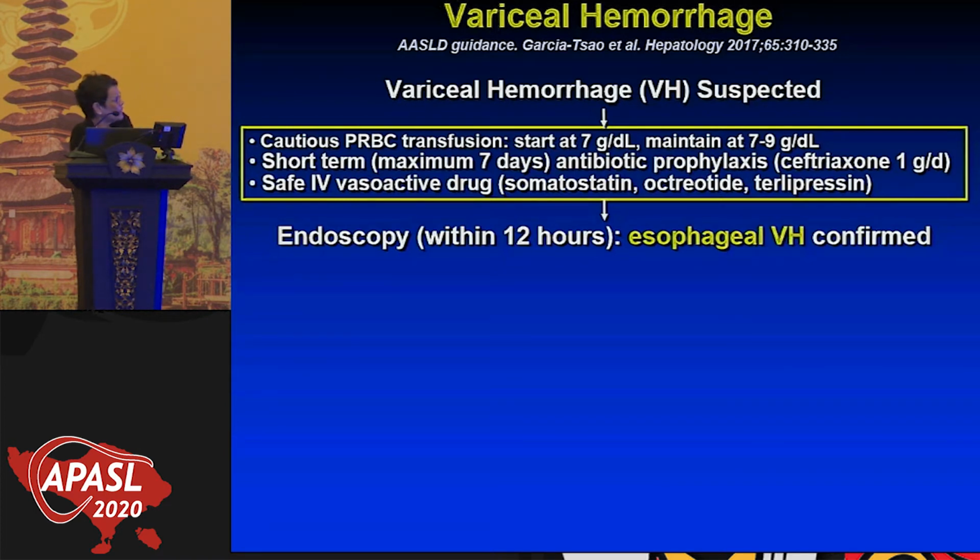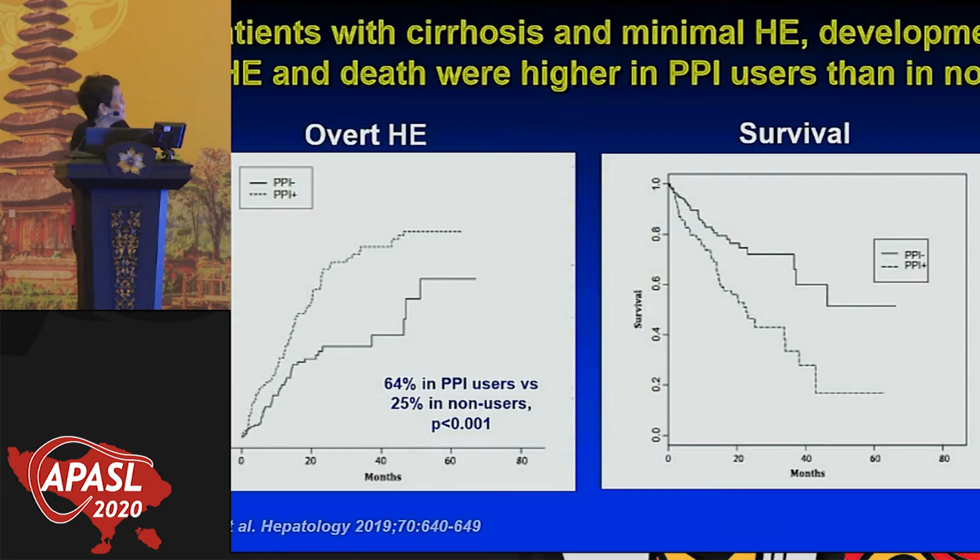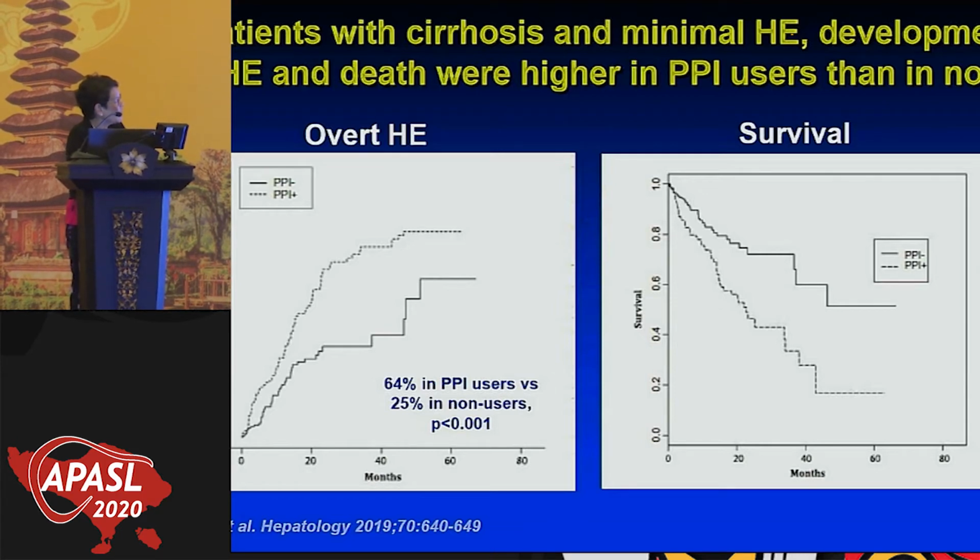But I would say, and this is beyond the guidelines, that once you confirm that this is varices, PPIs do nothing for variceal hemorrhage, so one should probably stop the PPI either then or during that admission for sure. Because PPIs, in a patient with cirrhosis and minimal hepatic encephalopathy, for example, and this is a very recent study, the development of overt hepatic encephalopathy and death, on the right you see the survival, death was higher in PPI users than in non-users.